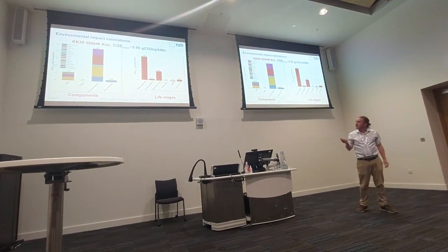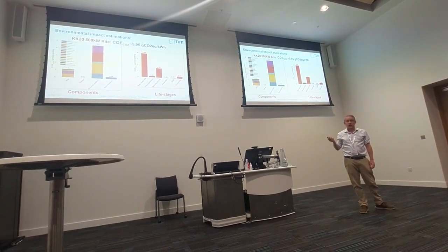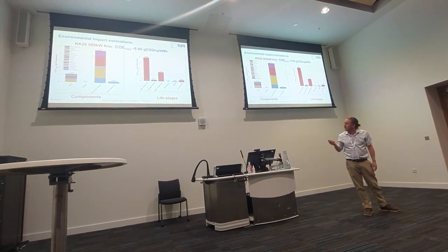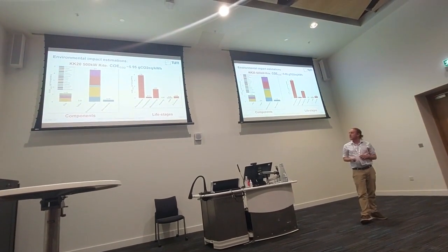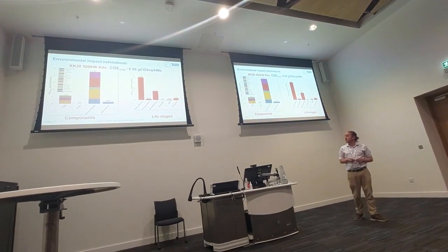I don't know if I mentioned it, because of the materials. I think we can see in red, it's mostly because of the amount of concrete in the foundations. And I think also the batteries, the purple part, are the batteries that we have seen also represent a significant impact in grams of CO2 per kilowatt-hour.